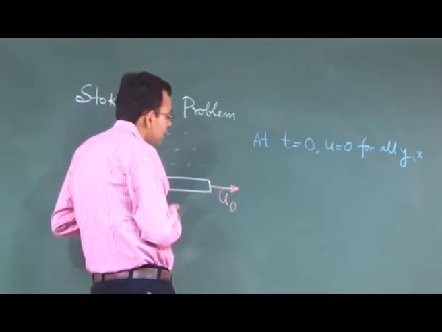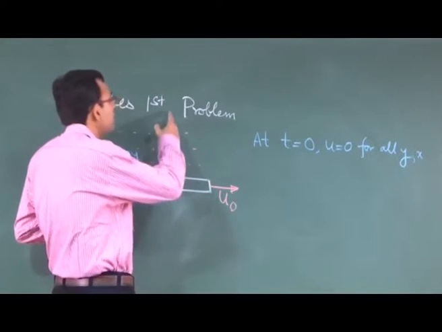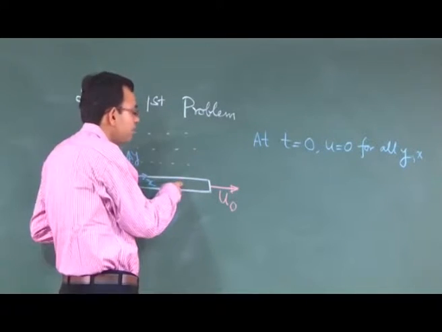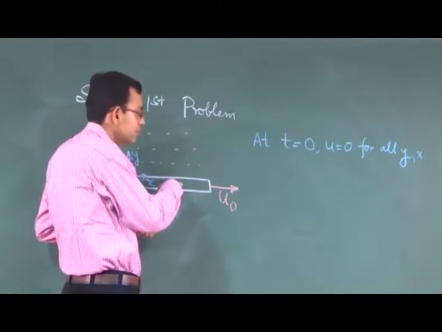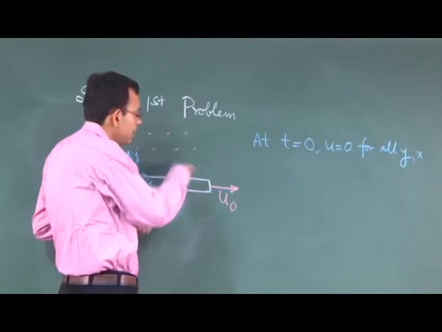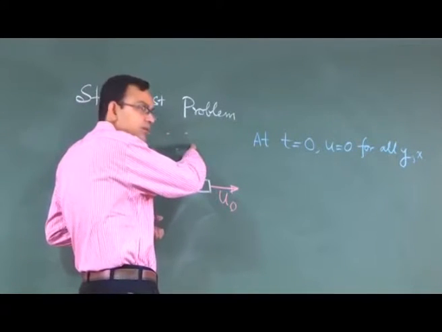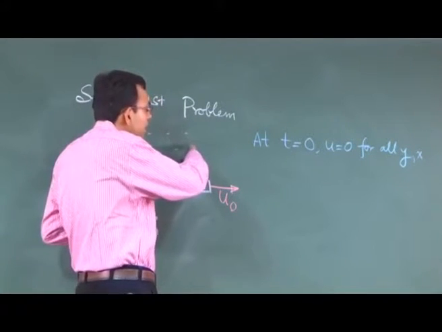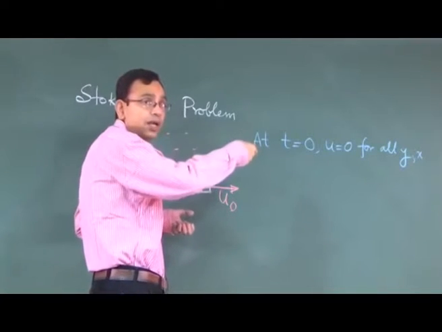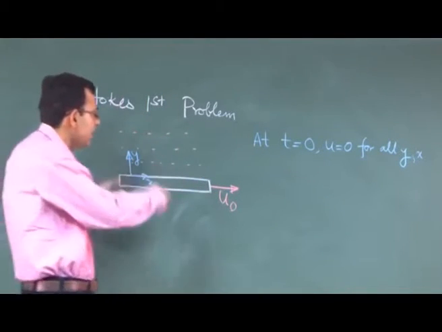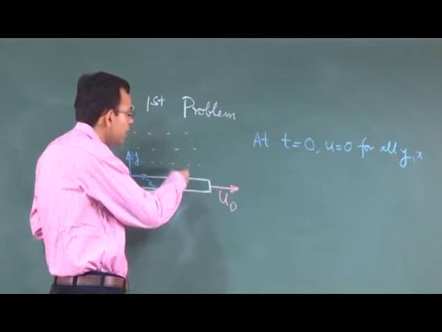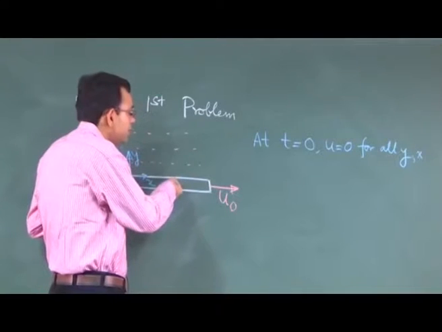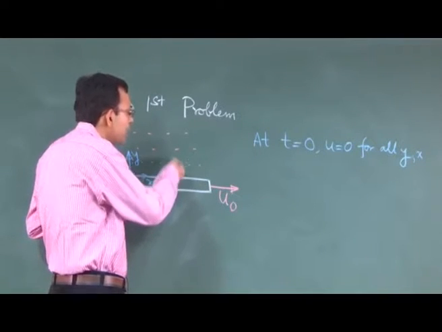However, the fluid far stream from the solid boundary will not understand the effect of this pulling, but there will be a critical distance which is called a Stokes layer, within which the fluid will feel the effect of pulling of this plate. How will it feel? There is a messenger in the fluid which propagates the message of the movement of this plate and transmits that through this fluid.